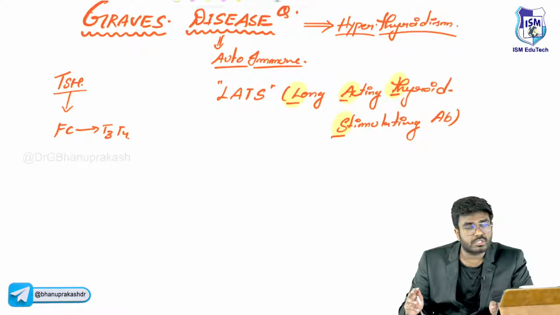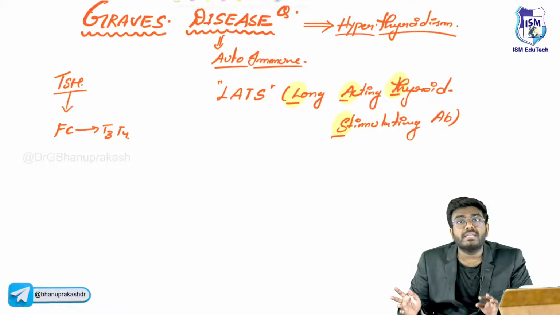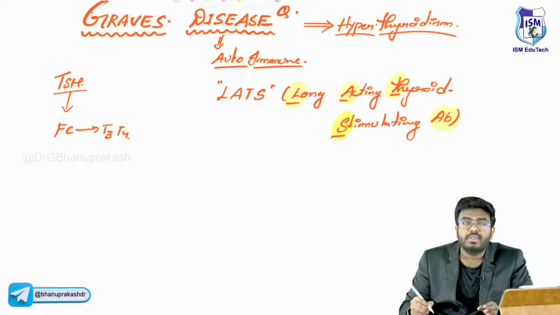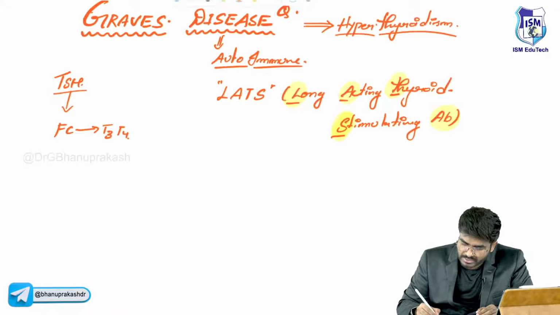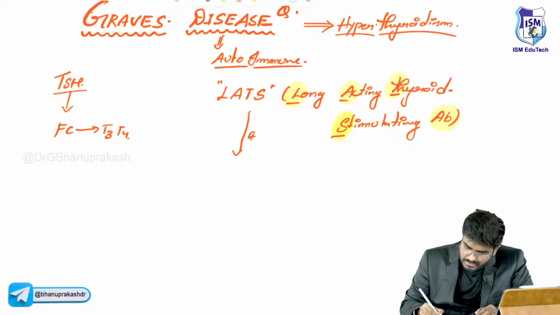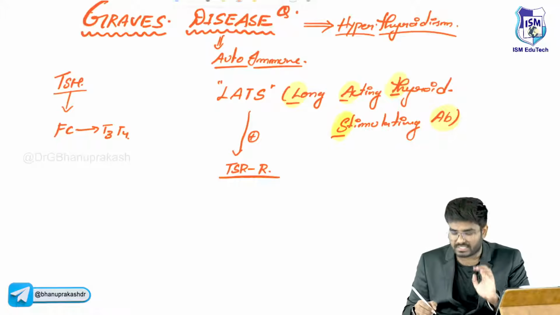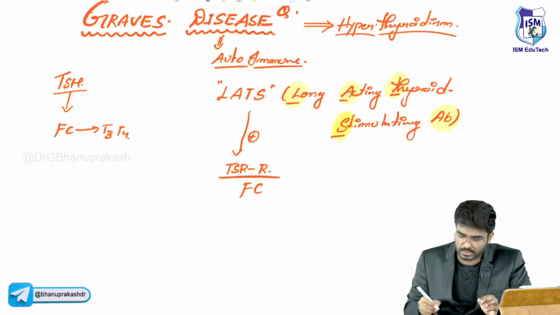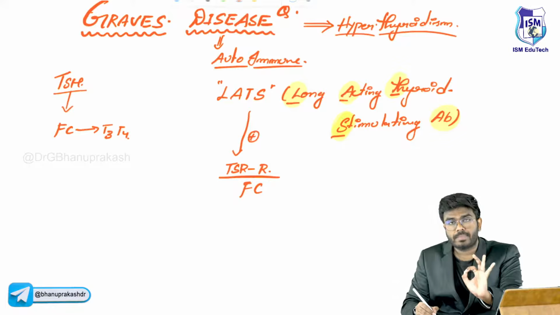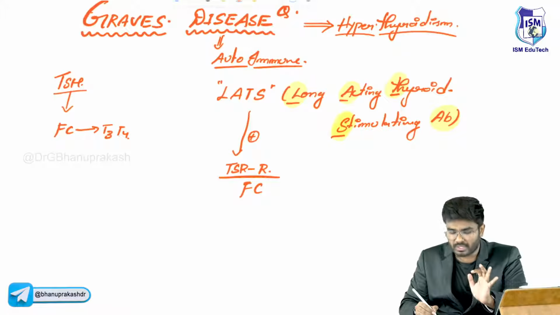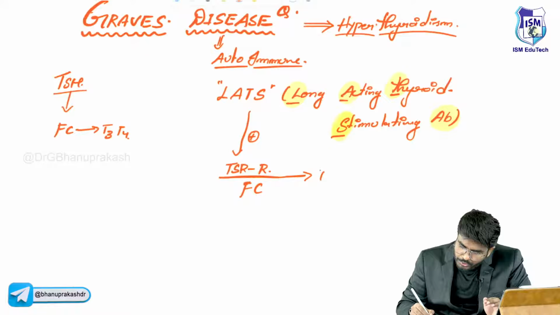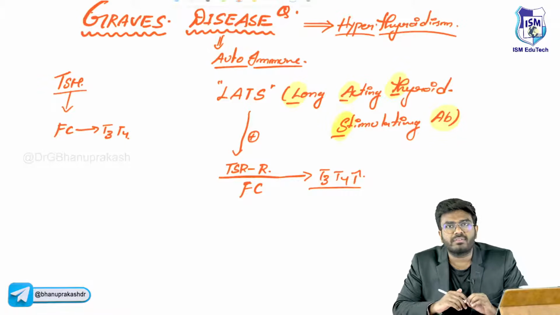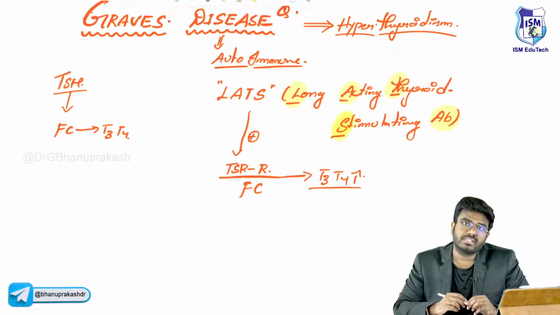So antibodies are produced, so definitely an autoimmune disease. But these antibodies are stimulating the receptor. Which receptor? These LATs antibodies will stimulate the TSH receptor present on the follicular cells. So now this TSH receptor is being stimulated, and the follicular cells will produce more amount of T3, T4. Unnecessarily more T3, T4 is being produced. That's the problem in Graves' disease.